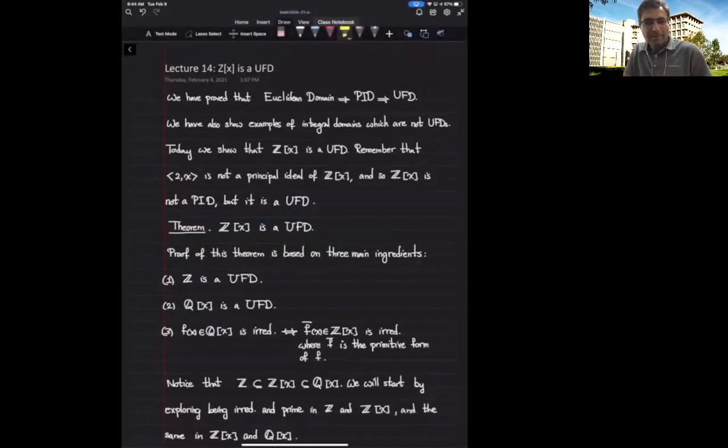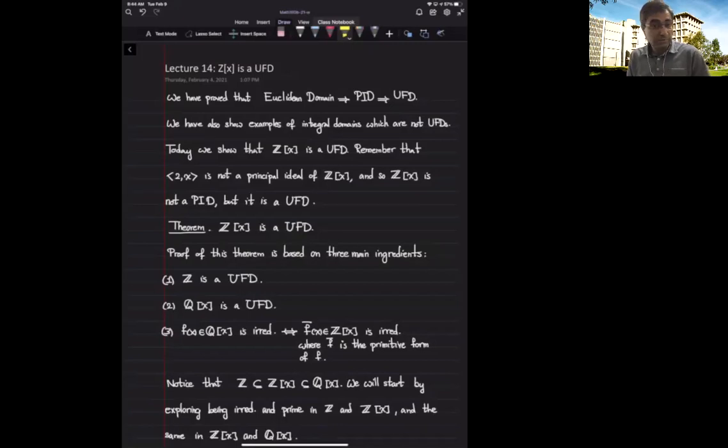Hello. In the previous lecture, we discussed how we can use being a PID and deduce that my ring is a UFD. So essentially, all together, we have proved that a Euclidean domain implies that the ring is a PID, and a ring being a PID implies that it's a unique factorization domain. We've also seen how we can show certain rings are not unique factorization domains, essentially by showing that certain elements are irreducible but not prime.